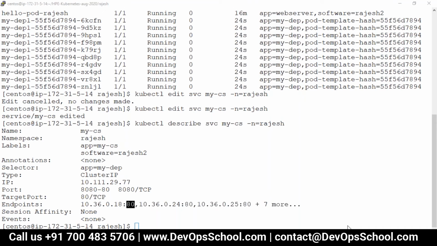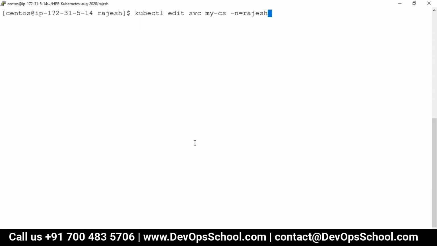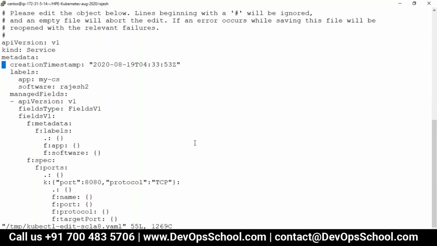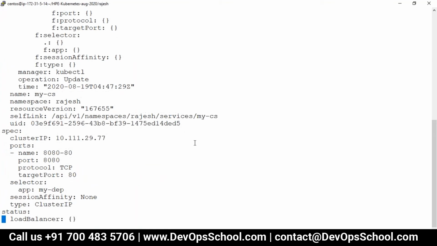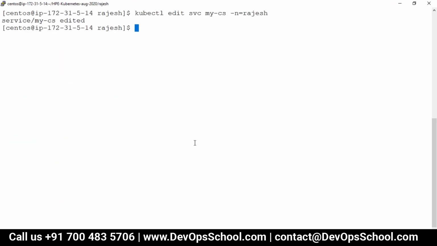Yeah, hi Rajesh, quick question. Can we have multiple selector labels? Yes, you can have multiple selector labels. So see here. I'm going to edit, and here where is the selector? Here I'm adding another label, pod, a key-value pair: pod: db. Okay, and now you see I updated this, and can I check this here?